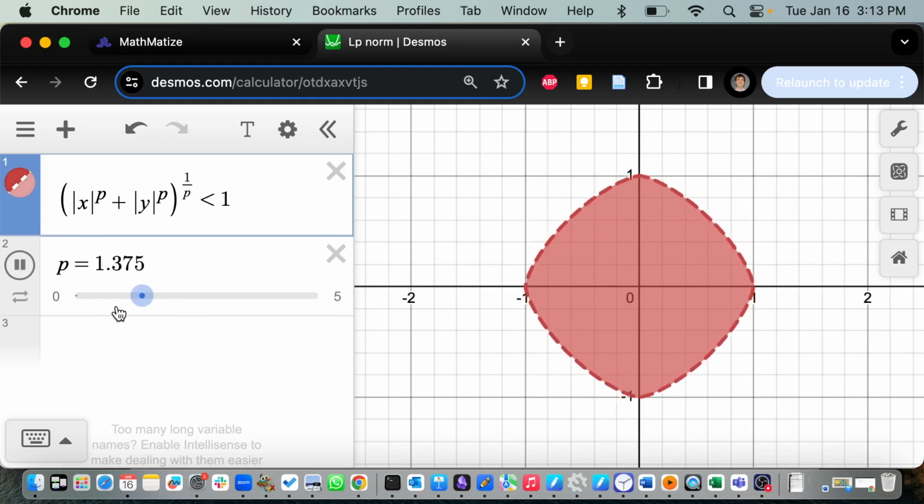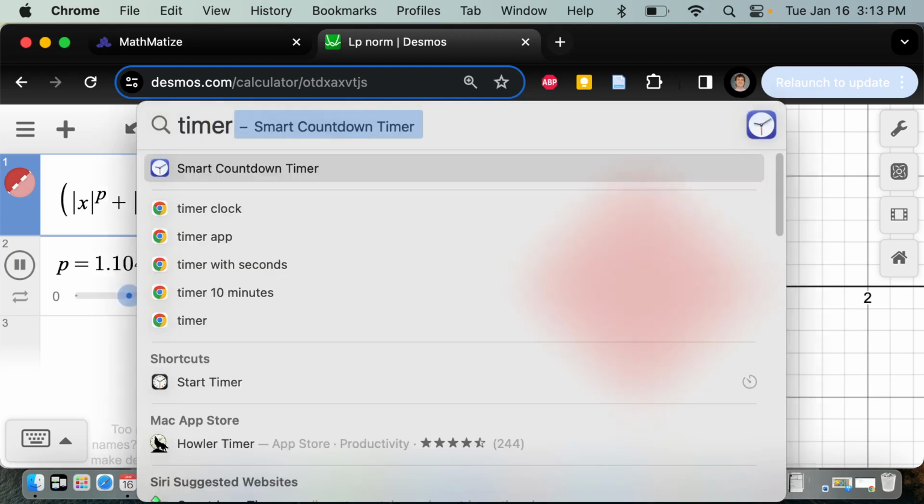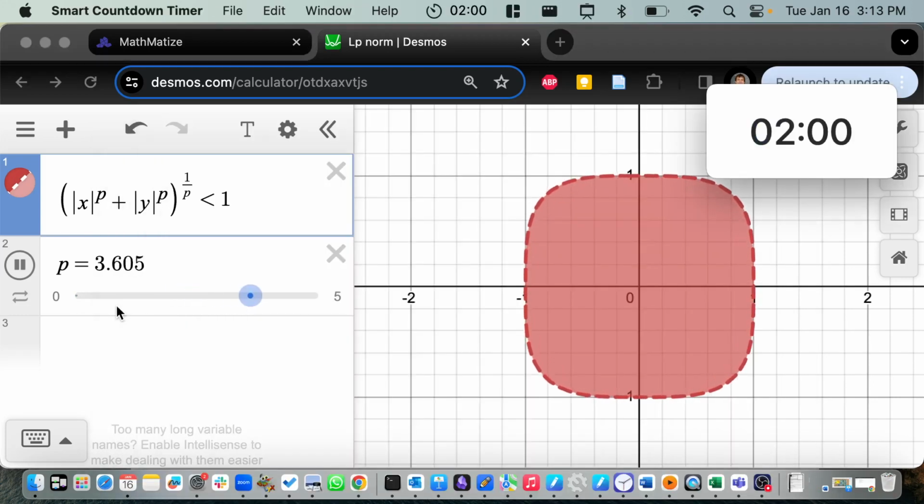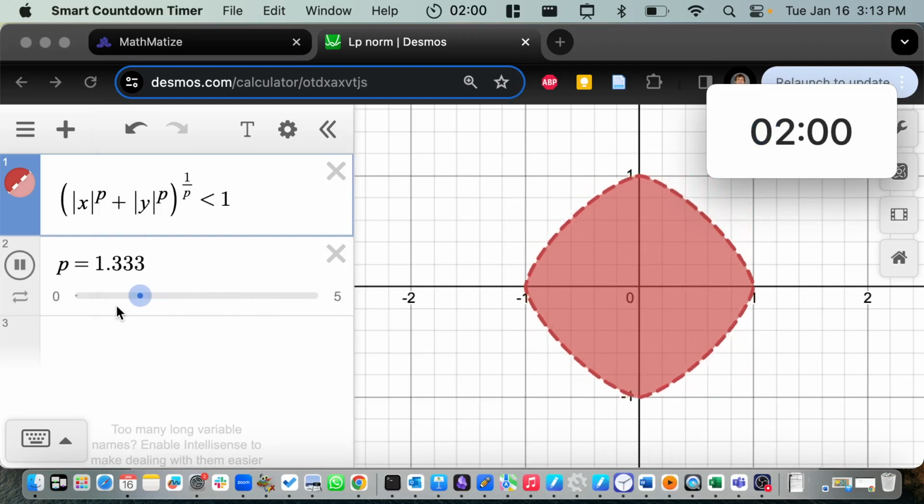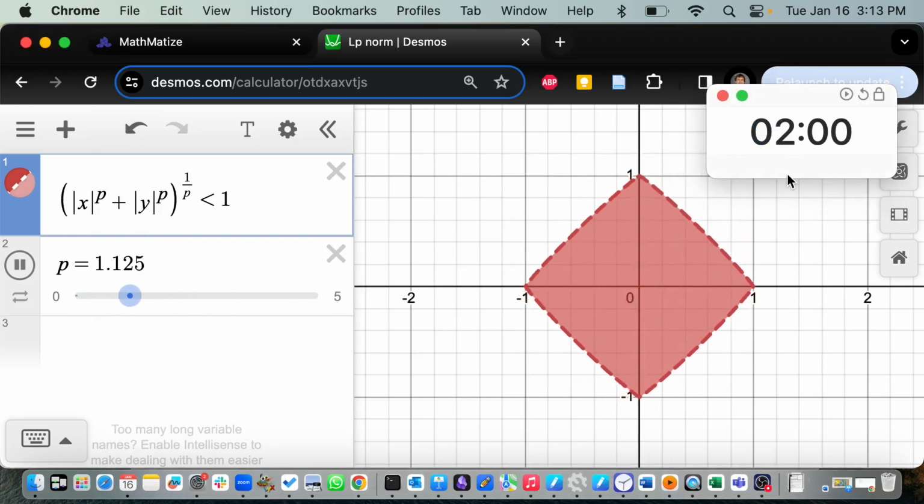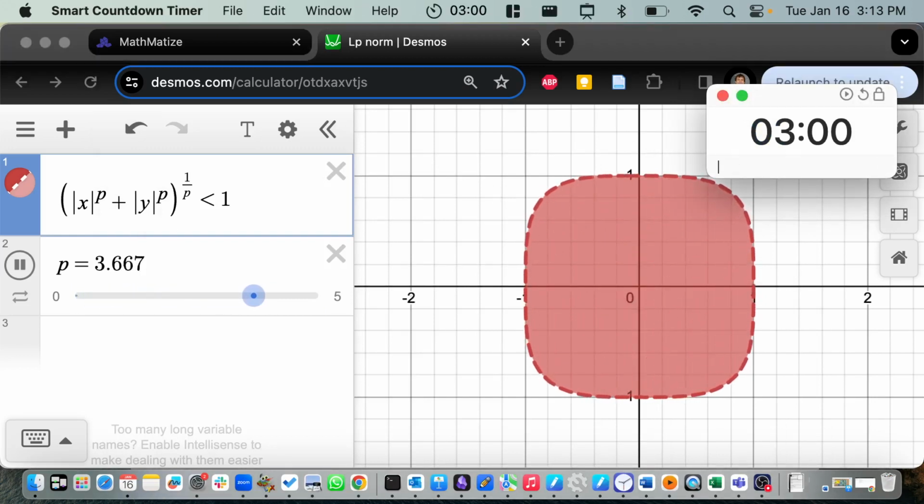Okay, let's do a timer here. I'll give you like 3 or 4 minutes. The other thing you can do, since you know the exact formula, is play with some vectors and see if you can find some examples or counterexamples. Let's do 3 minutes to start.